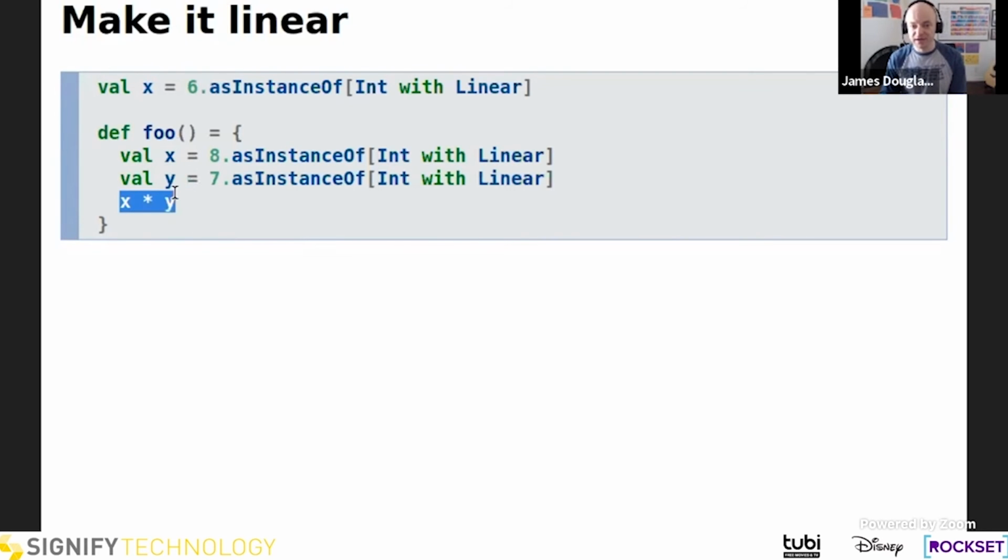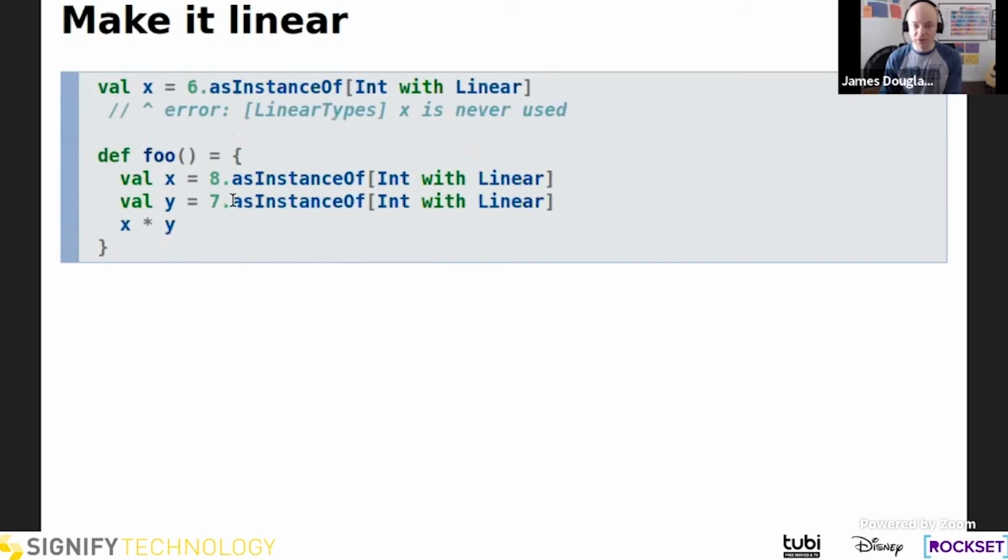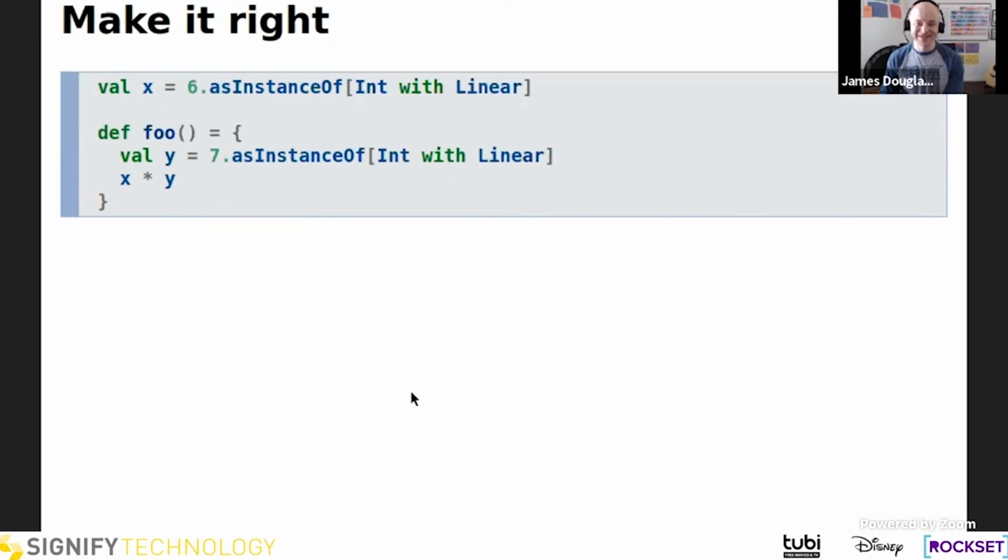And we can see just from the code available that that's true for these two values, but this one is never used. And sure enough, if we try to compile it, we get a compile error that says, this is linear, but you never used it anywhere. And so to fix it, at the risk of breaking the code and changing its meaning, we need to get rid of one of the x's. So I'll assume that the author actually wanted to use this global x and drop the one inside the foo.